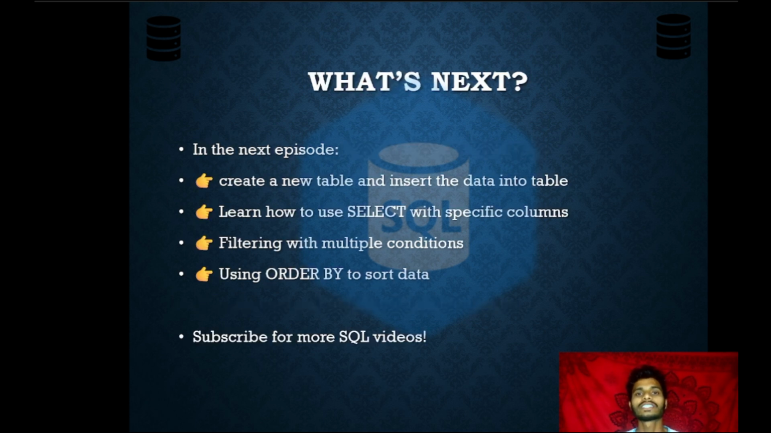And what's next? In the next video, we are going to create a new table and insert new data into the table. We have to create our own table and our own database. Before that, we need to install Microsoft SQL Server first. Then we are going to learn how to fetch specific columns by using the SELECT command, and we are going to filter multiple conditions.